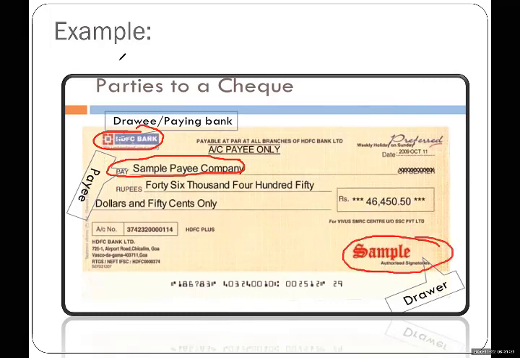So the first three parties of the check are: number one, the drawer, the account holder, the first party. And the second party is the drawee, that is the bank to whom the order is given. And the third party is the payee, or you can say the beneficiary of the check. The party who is going to receive the amount is the third party.